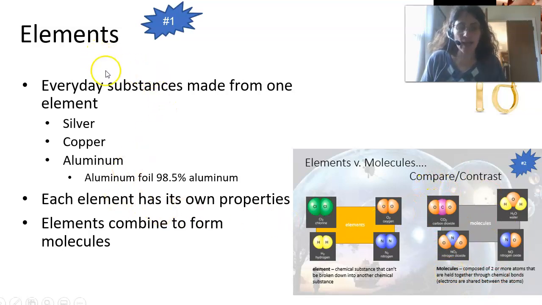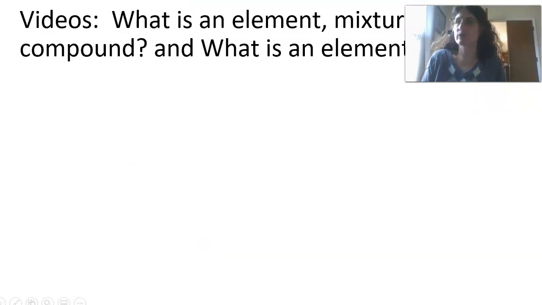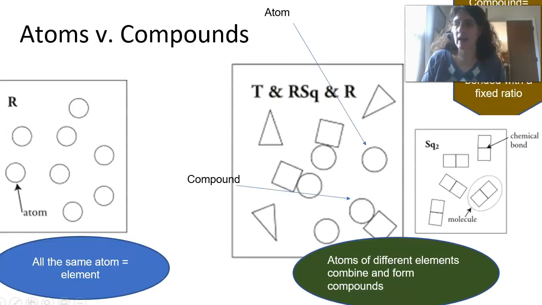But every element has its own unique properties and it can combine with other elements to form molecules or compounds. There is a video in the lesson material that will help you determine the differences between elements, mixtures, and compounds. So please pause this and go watch that so that you can use that idea to help you.